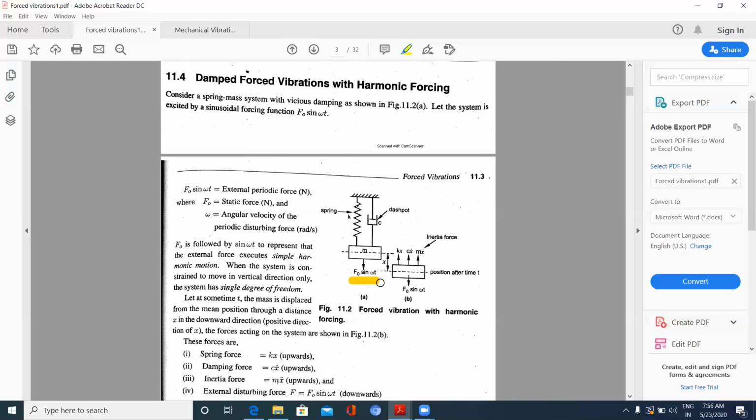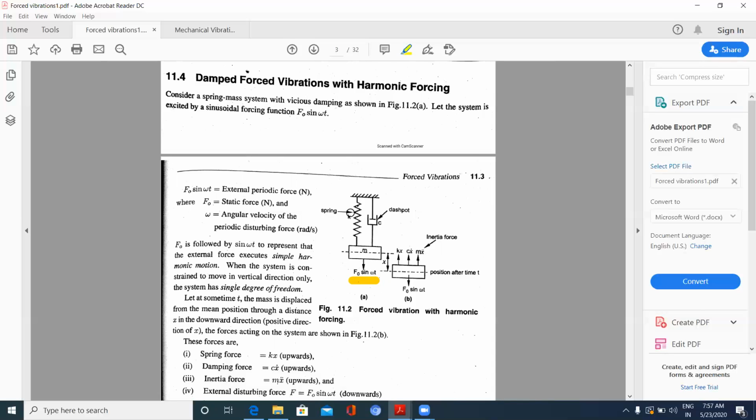And we'll be checking the amplitudes, magnification factor and transmissibility. All these things we will observe when a force F naught sine omega t is applied on the mass m. Why not F naught? F naught is the force on the connecting rod, but this connecting rod is making some angle, and when it is resolved vertically it becomes F naught sine omega t. Due to this, there are vibrations in the system vertically.